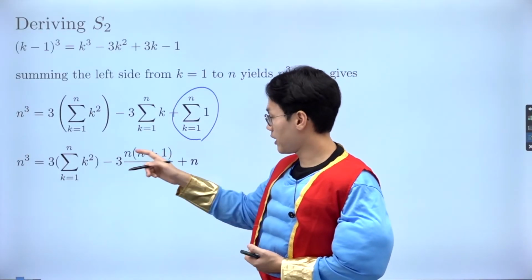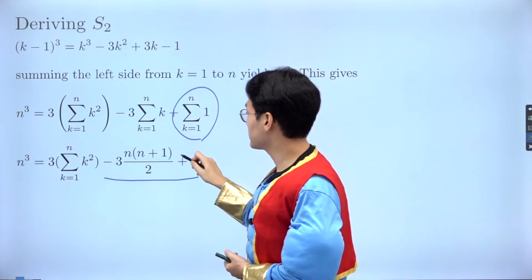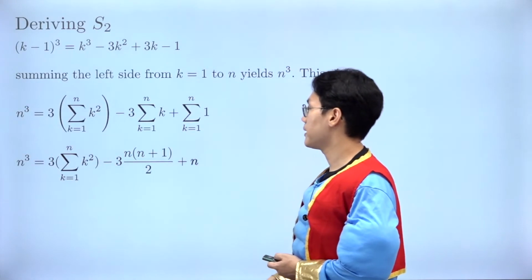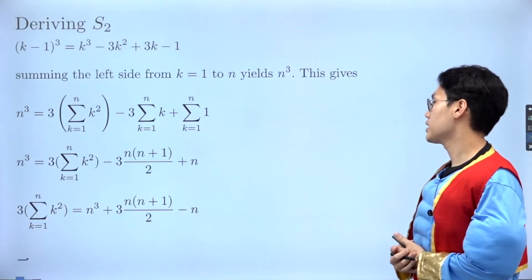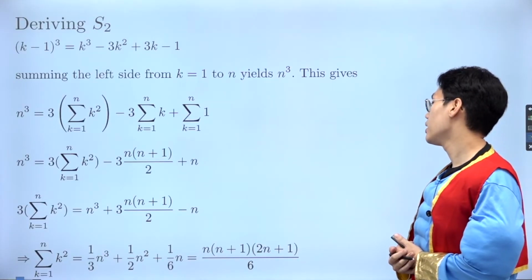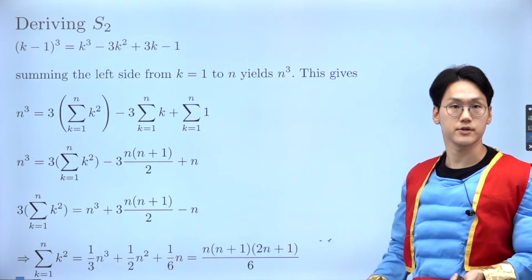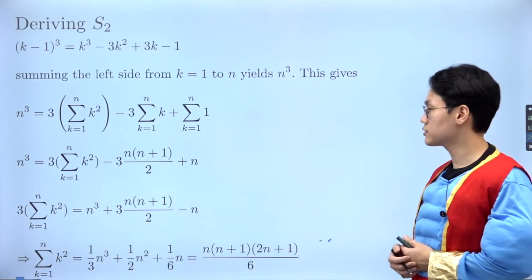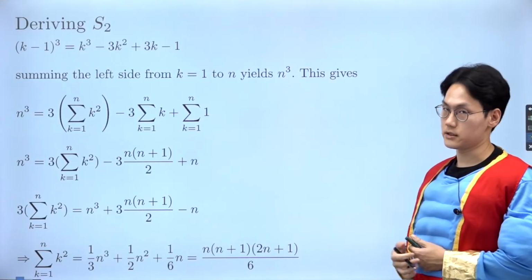And now I'm going to isolate the sum of k squared as the subject, so I shift that to the left-hand side, divide by 3 will give you the identity that you want, which becomes n times n plus 1 times 2n plus 1 over 6, right? So this is how we derive it using the binomial expansion as well as the telescopic cancellation. This is a very typical way to derive. There are many, many different ways, okay?